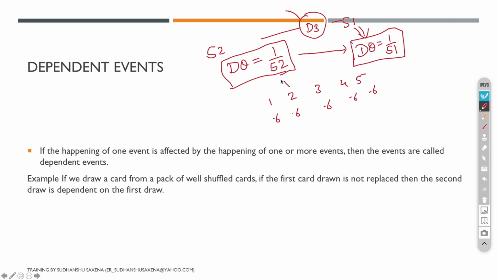Say this seed germinated, and this seed did not, and this seed did not. If the second seed germinated, is the probability of germinating this seed reduced? It is not. It is still 0.6. The probability did not change whether this seed germinated or not. It remains the same. So this is called independent events.